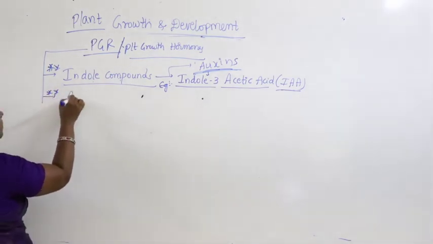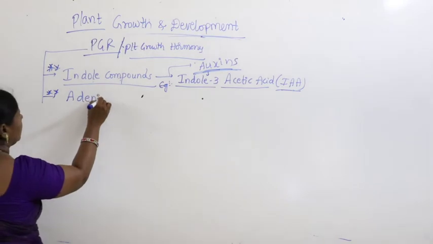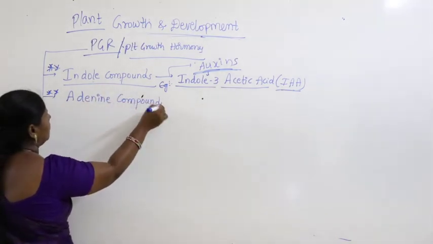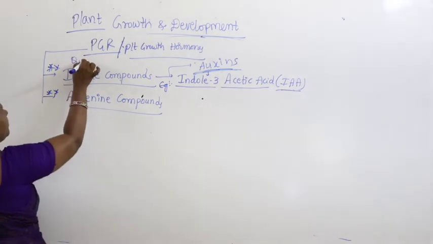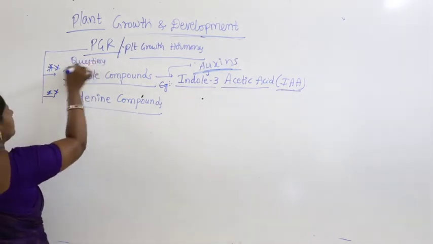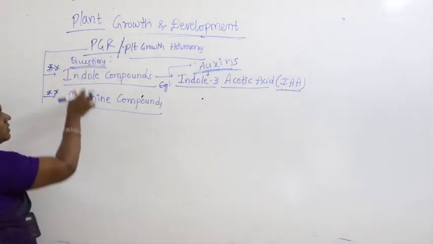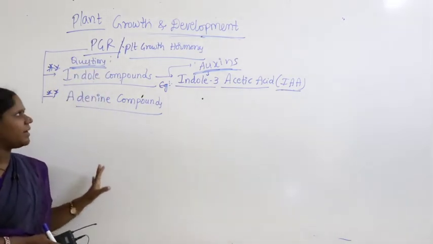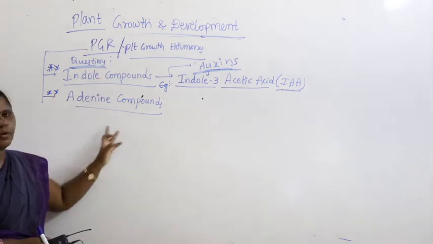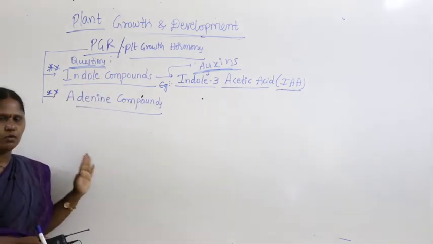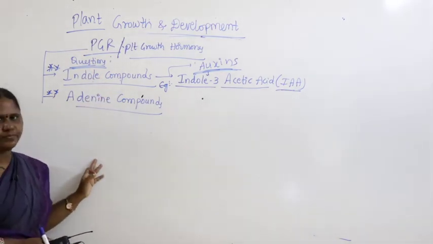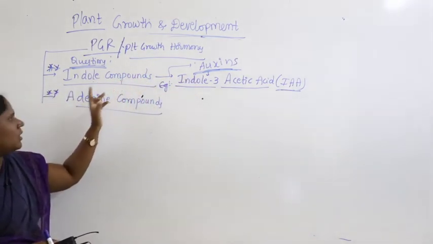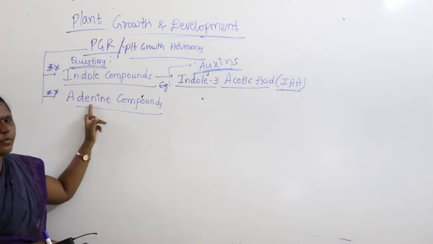Similarly, adenine compounds. Guys, you need to practice this carefully because questions will come on this. There is a possibility of getting questions from what I am going to write, so make sure that you note it down as points. That means auxins are indole compounds, and some compounds are made up of adenines.